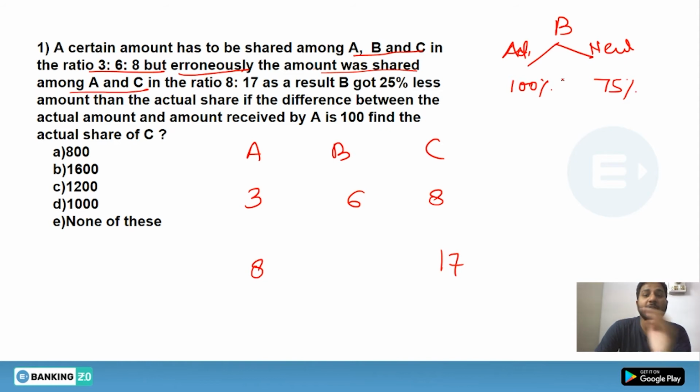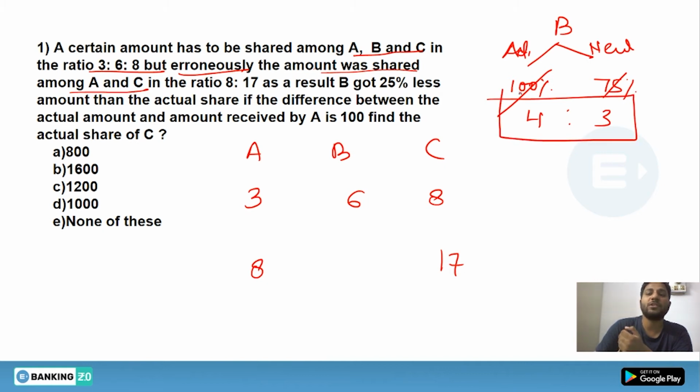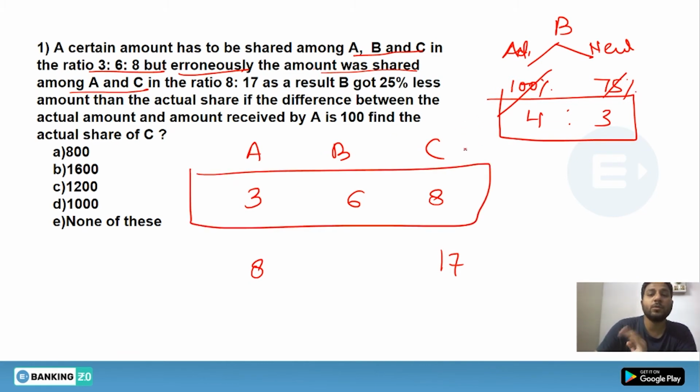So B is comparing itself, and the ratio will be like 4:3. So the original share of B was 4, while the new share of B will be 3. But you can compare these two ratios once you make that similar quantity equal. Look at this. B hasn't changed actually, but here the actual ratio of B has been given as 6, while comparing with itself, the ratio of B has been given as 4.